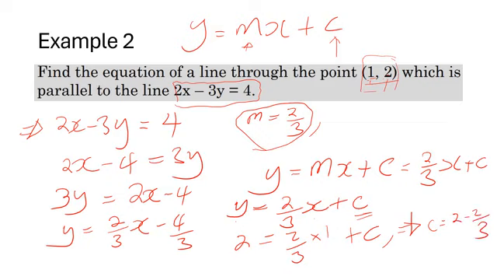Let's work it out on the side. 2 minus 2 over 3. The common denominator is 3. So 1 into 3 is 3, 3 times 2 is 6, and 6 minus 2 gives us 4 over 3. So c is 4 over 3.